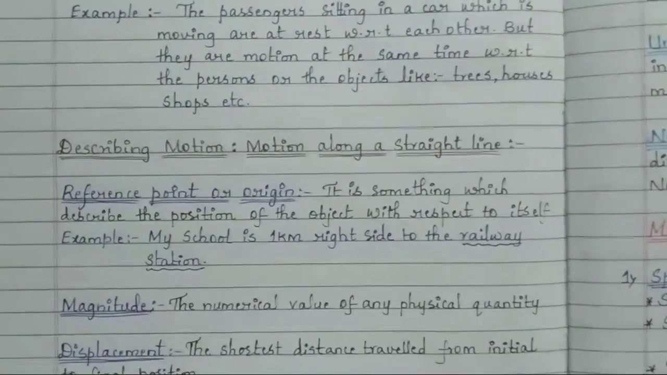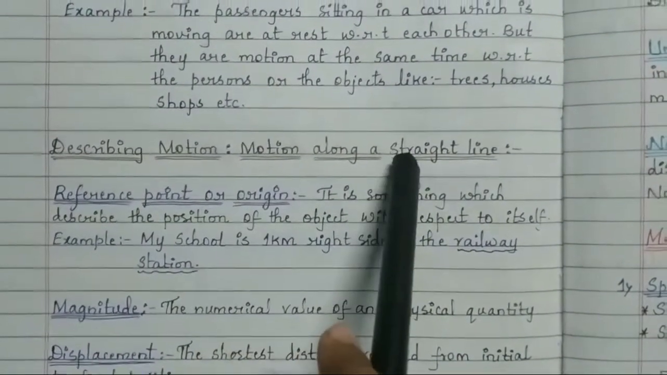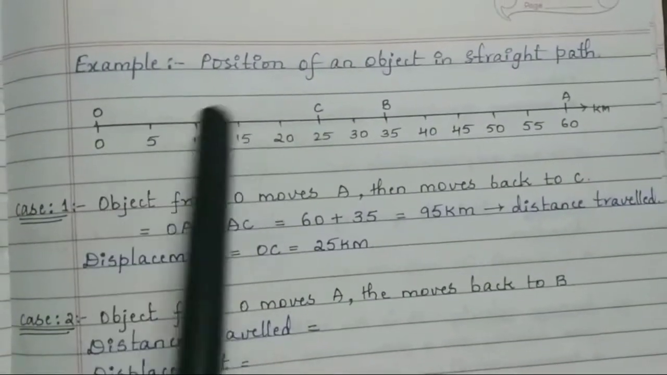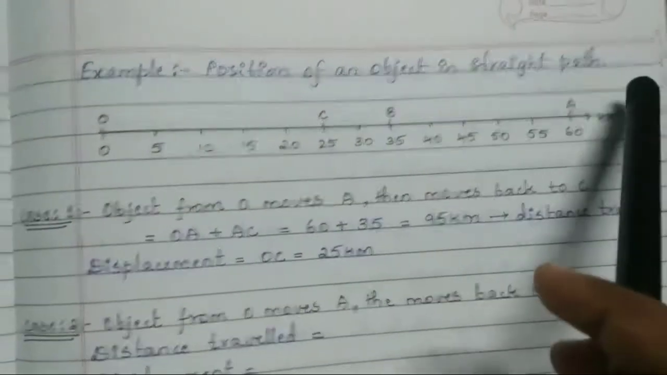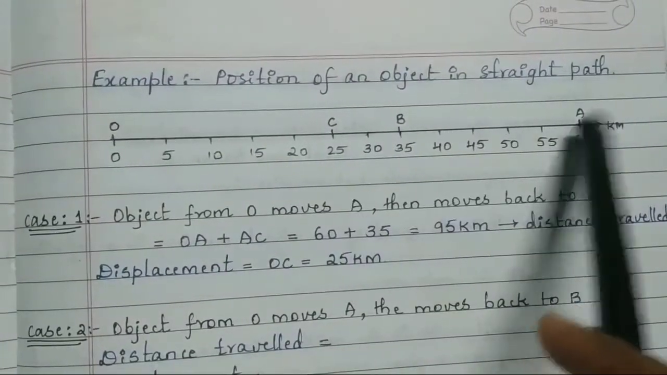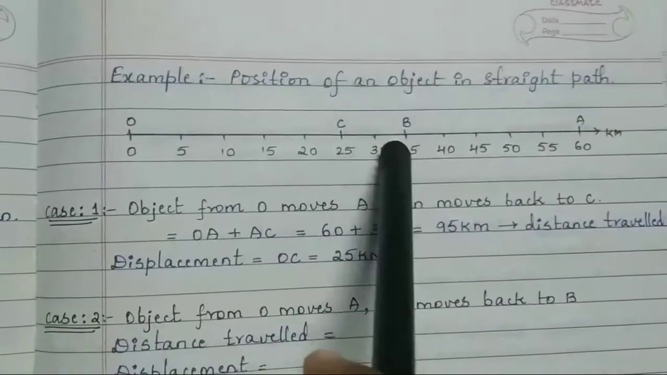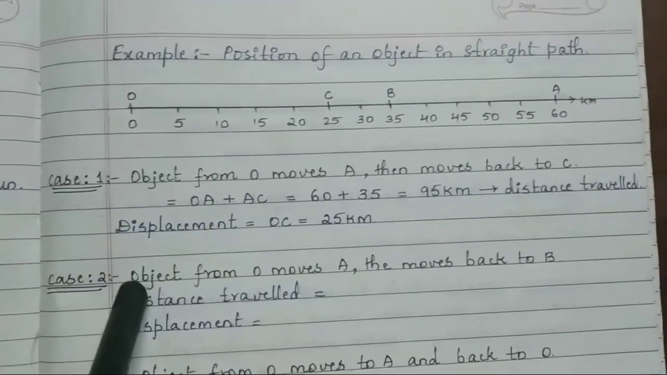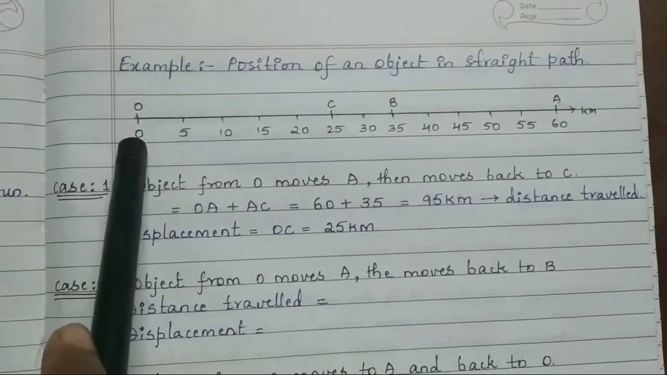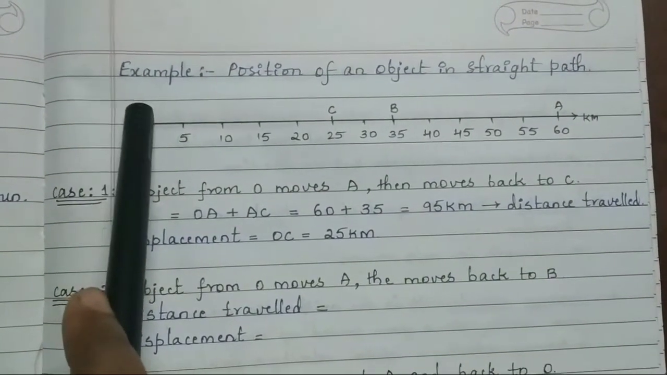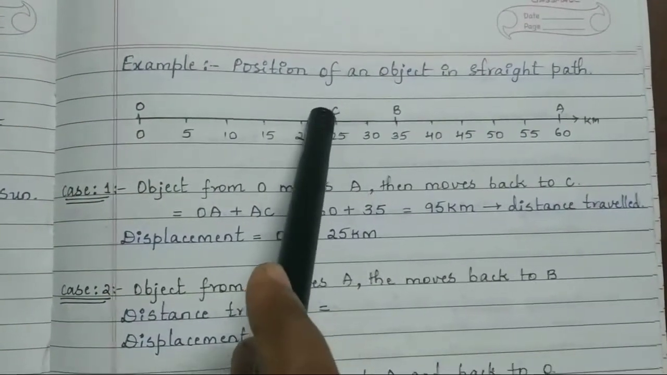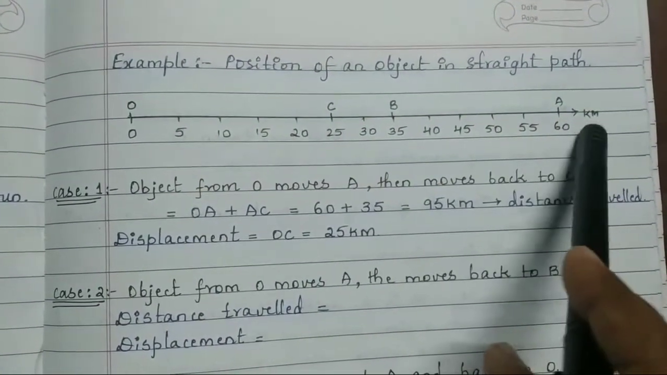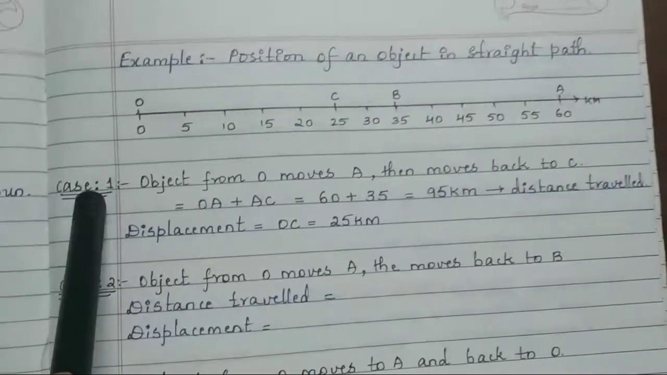Next we will see an example which shows the motion along a straight line. Here you can see an example, position of an object in a straight path. This is the straight path, and there can be three cases here. This point is taken as O, this 25 is taken as C, B is taken as 35, and A is taken as 60 kilometers.